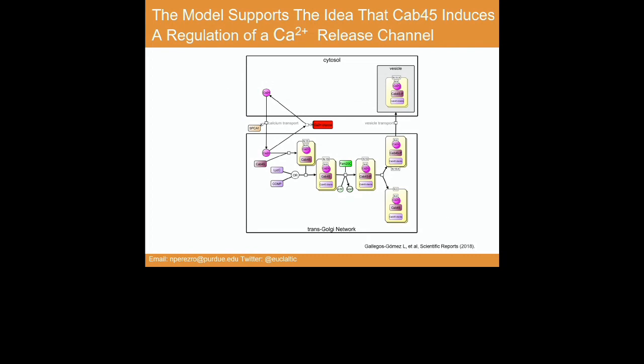We don't know the identity of this channel, but probably this channel is working as a functional unit with the Ca45 and the POM, in the way that once the Ca45 is decreased in the experiment, this calcium release channel becomes evident. And probably that's the reason why we have this behavior.